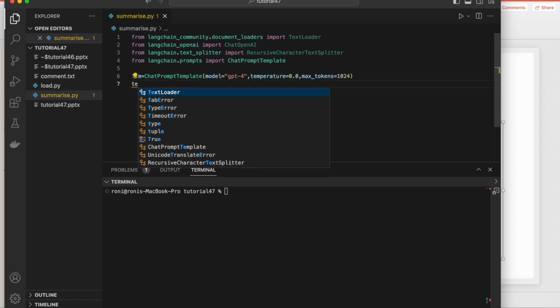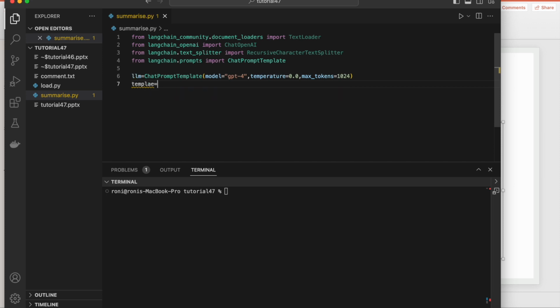Okay, so now I'll create a template, and there I'll create a prompt template.